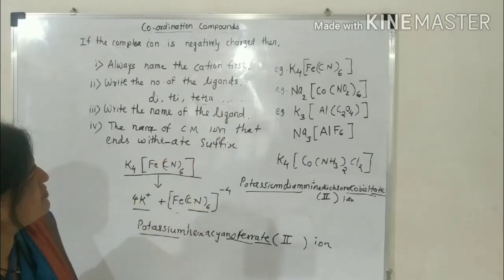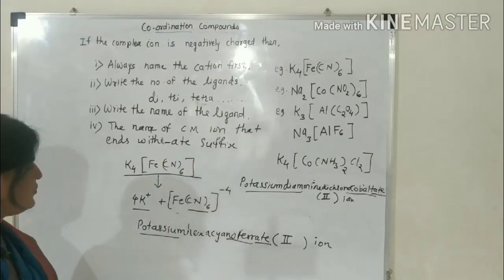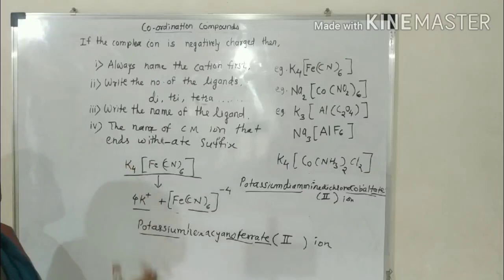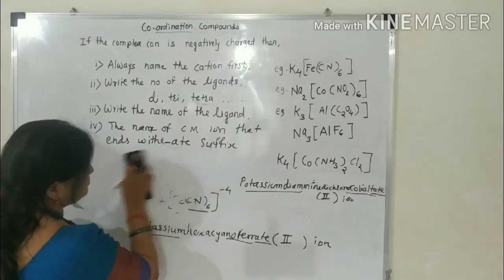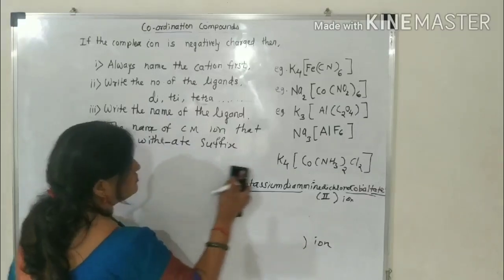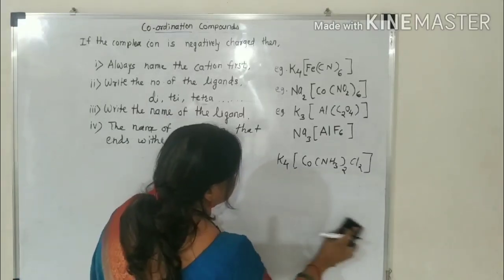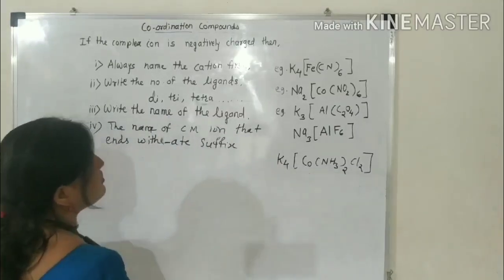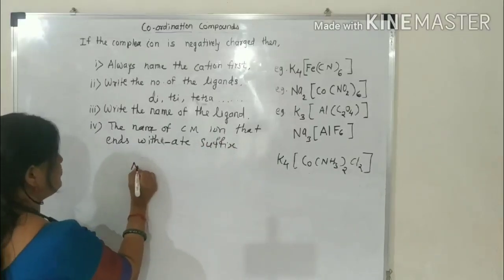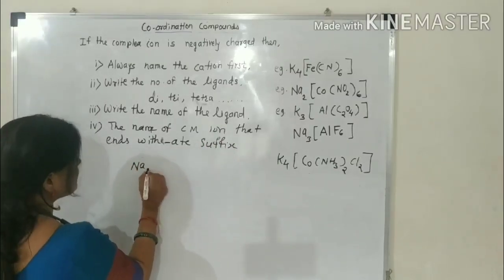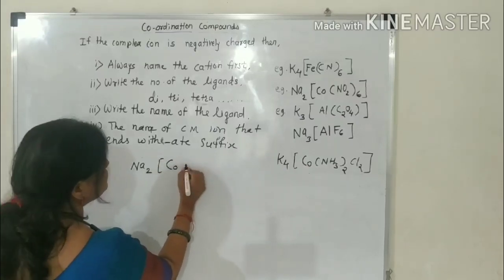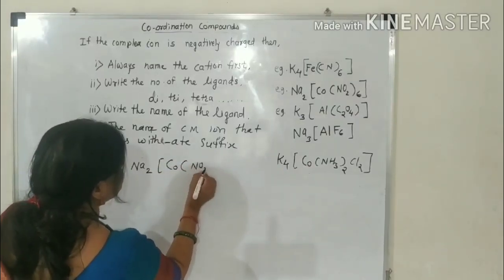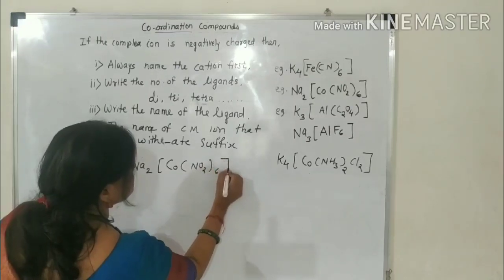Another example is, write it down and take a screenshot. The next example, Na2 CO NO2 6.